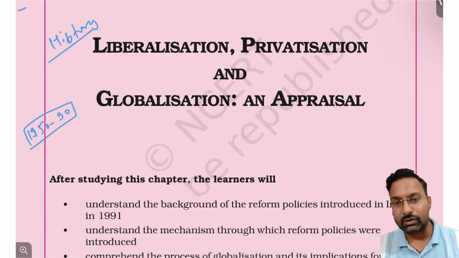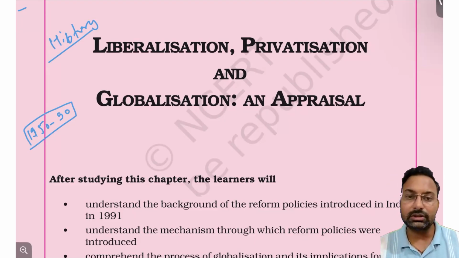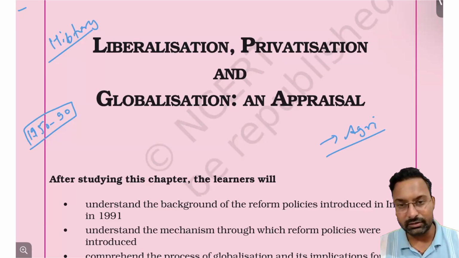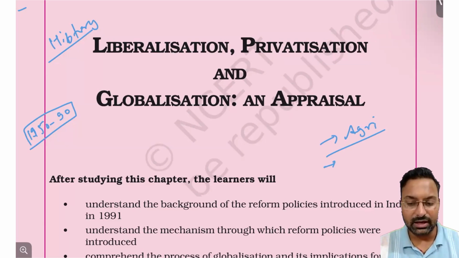So we saw what policy changes were made by the government of India. How did the government of India strengthen agriculture? We saw many of the reforms that came up in the agriculture sector, like the green revolution and land reforms, etc. Then we also focused on industry and industrial policy, the Industrial Policy of 1956, and then we also looked at the trade policies, right?